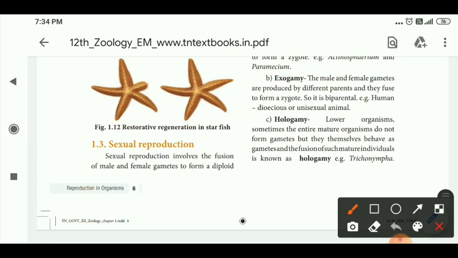So it will be fused with the mature individuals to form young ones, that is called hologamy. The example of hologamy is Trichonympha.